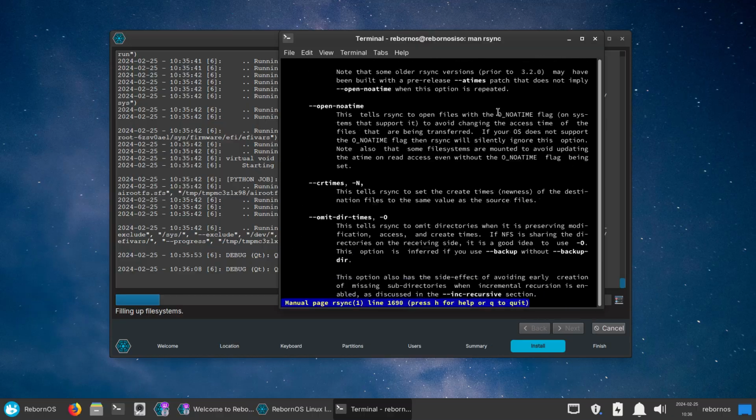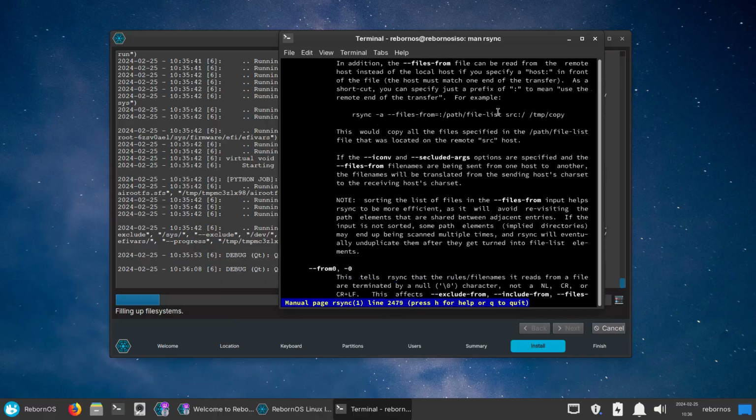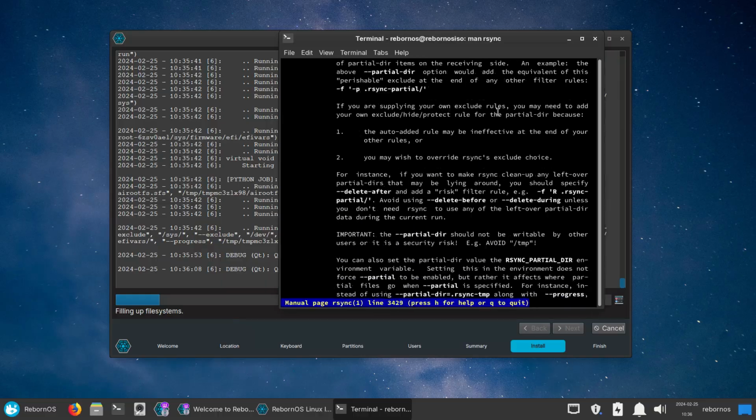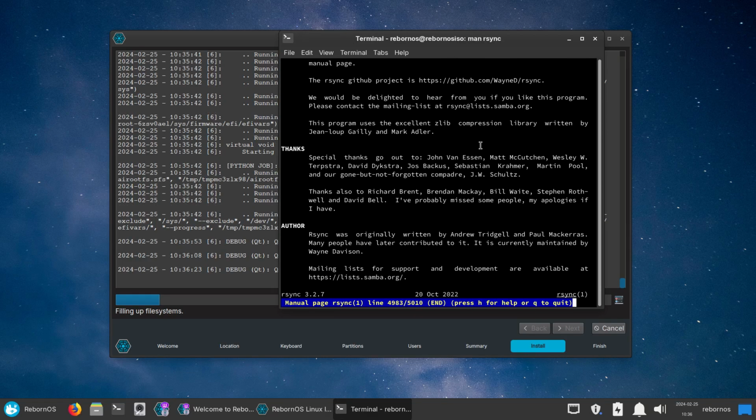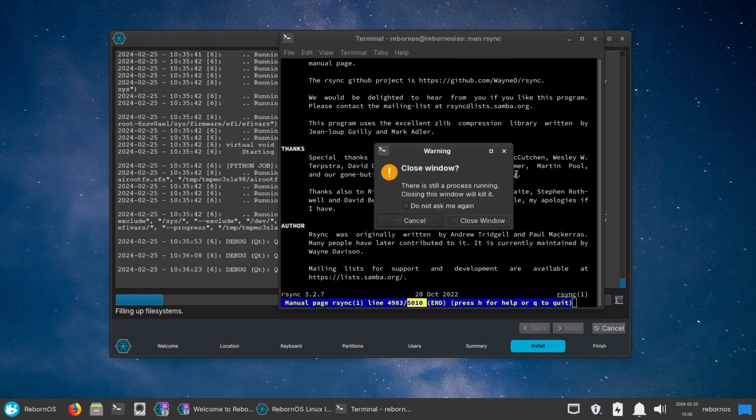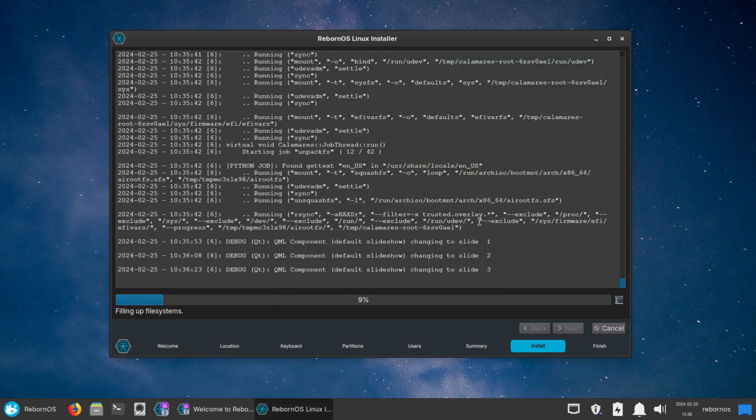Okay, still scrolling. Line 1600, 2000 lines, 3000 lines, 4000 lines, only 5000 lines to read. Okay, meaning I think it's a versatile thing, right? And it's used here in the backend.